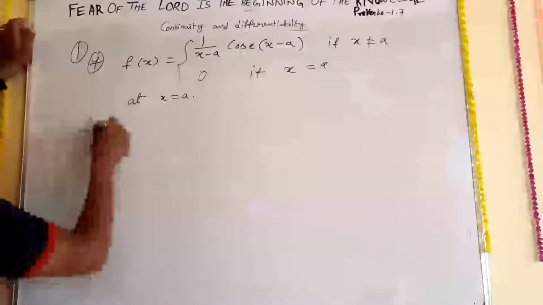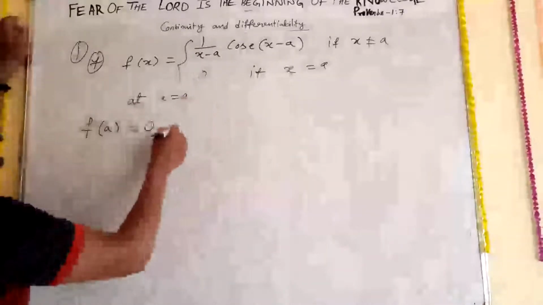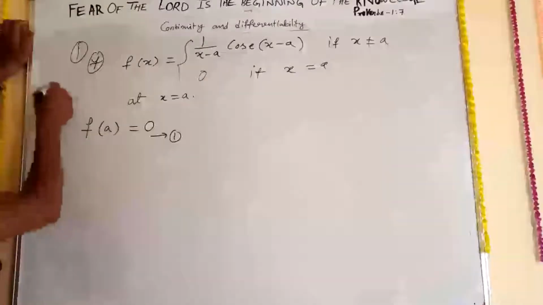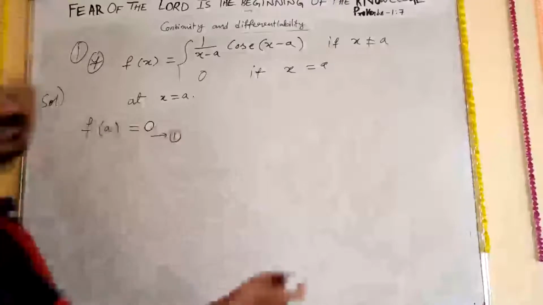So now we are going to the F problem. Observe carefully. At x is equal to a, we have to find. So first, f of a is equal to, when x is equal to a, what is the answer? 0. So that first one is 0. And go for the second one, that may be the RHL.